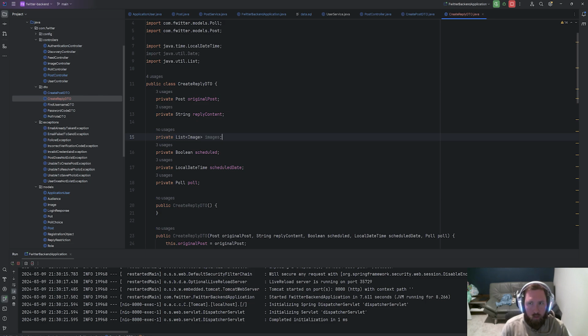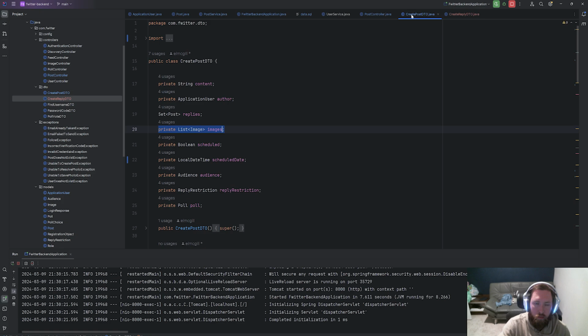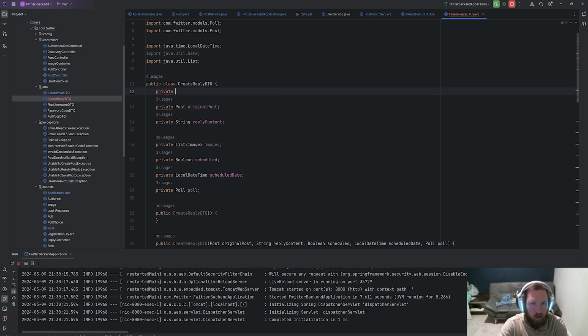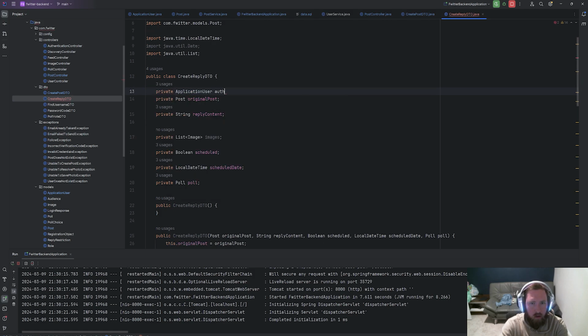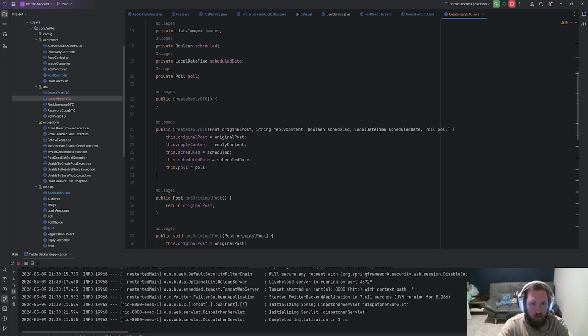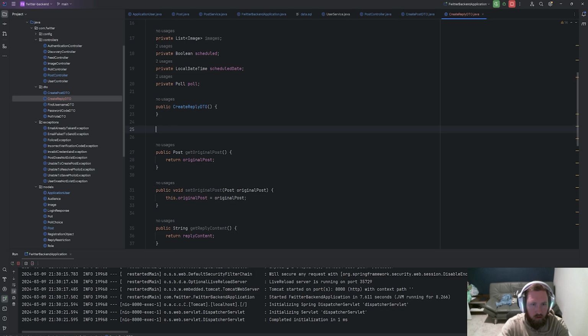I'm trying to think of what is missing from create post now. I mean, obviously we have original post. I guess we don't have author. So let's go ahead and add the author as well. So private application user author, because we do want to know who created the reply. Okay, so that's fine. Let's go ahead and regenerate this.